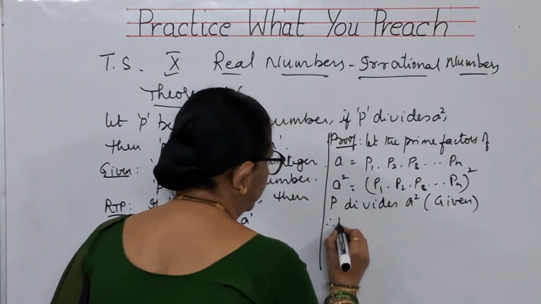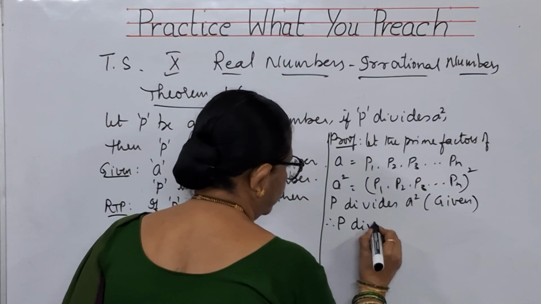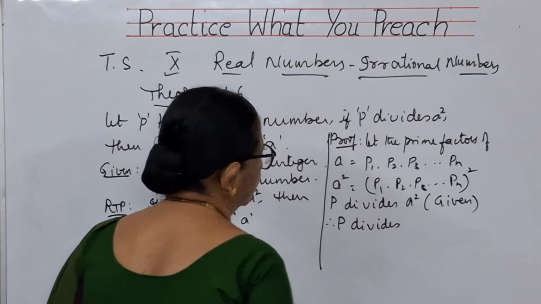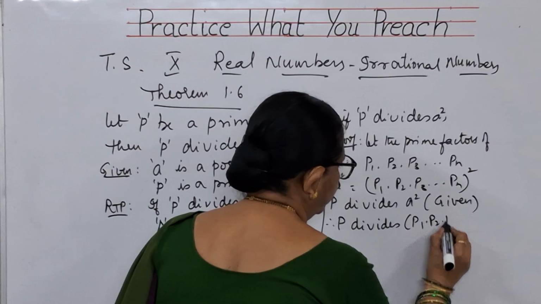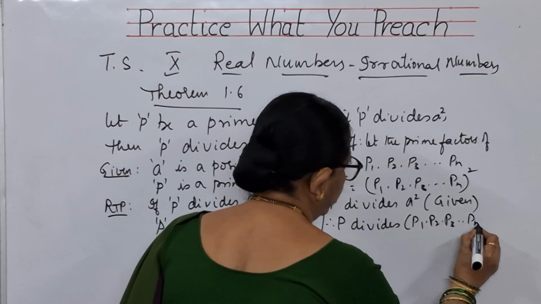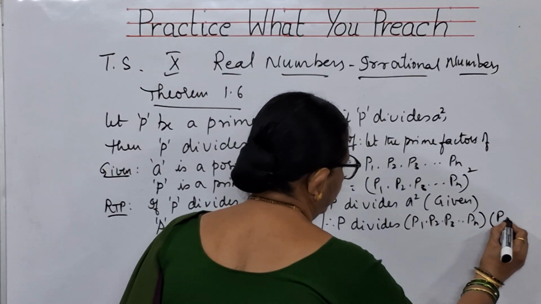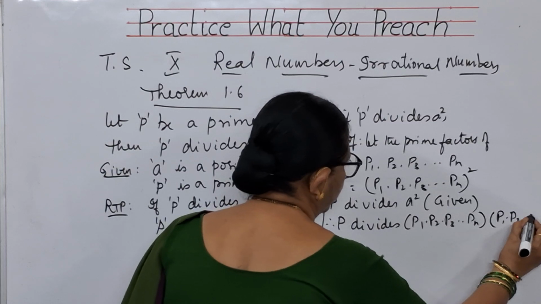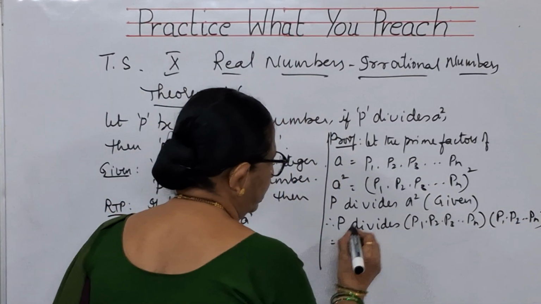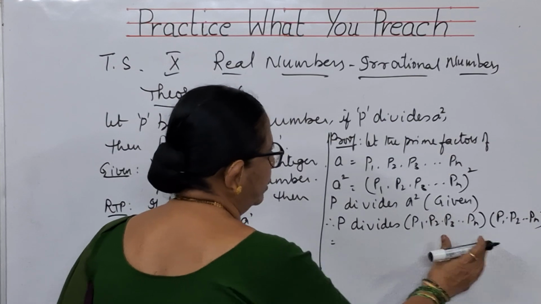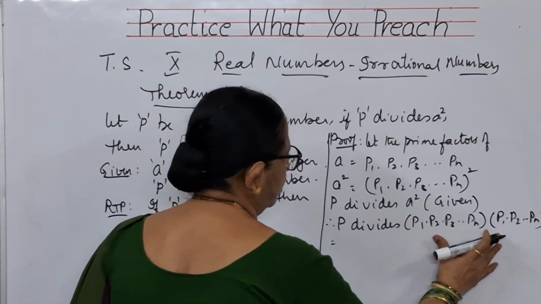That means what? P divides A square means you are getting P1 into P2 into P3 so on Pn, again P1 into P2 so on up to Pn. P divides this. That means P divides A square means this.